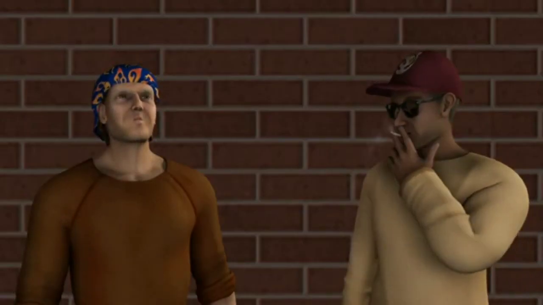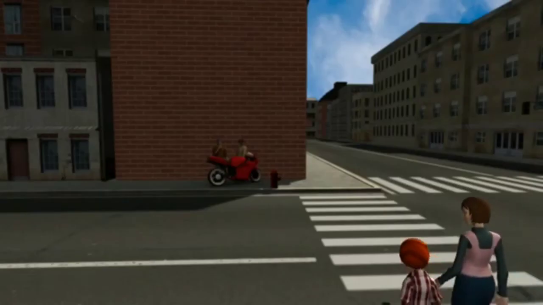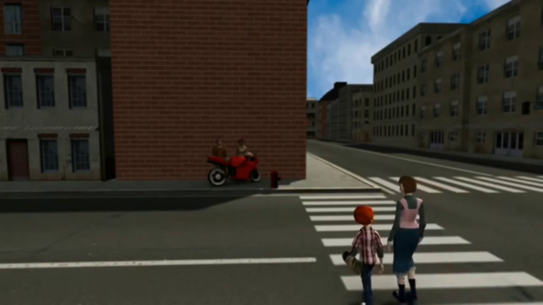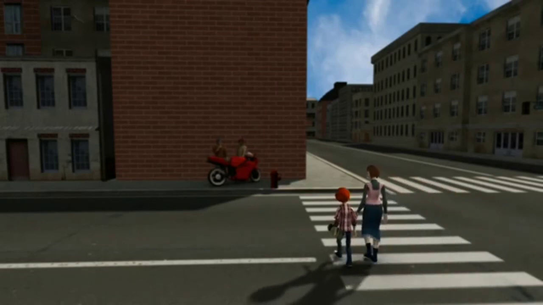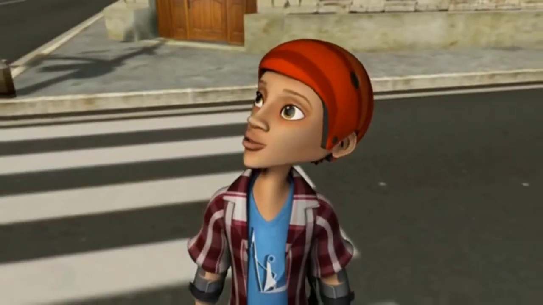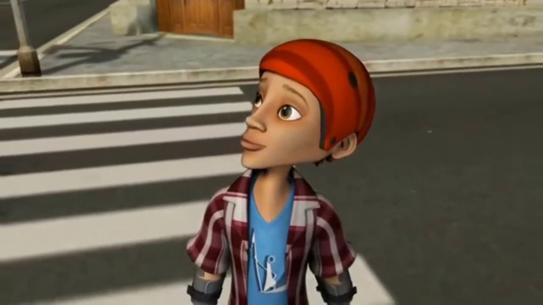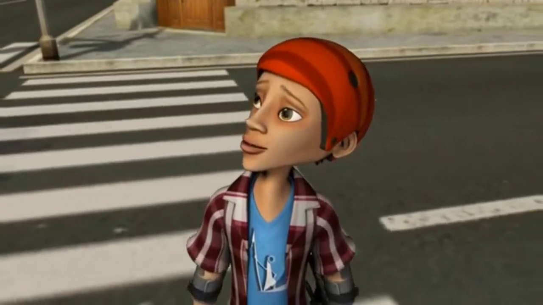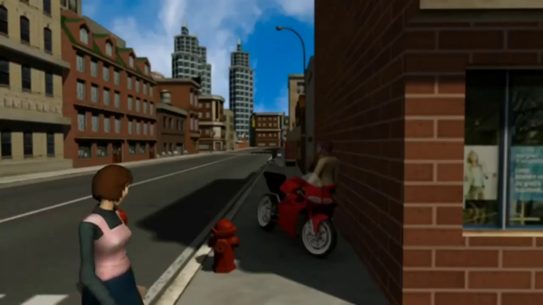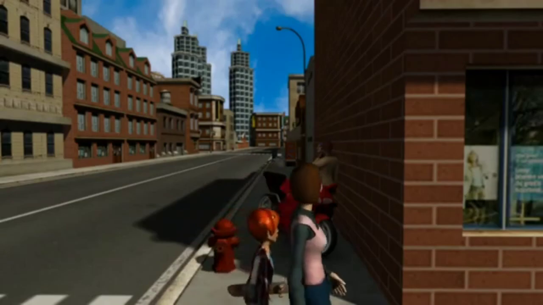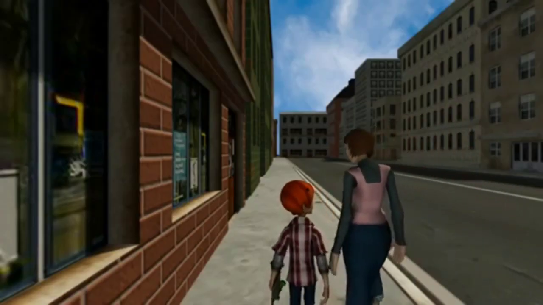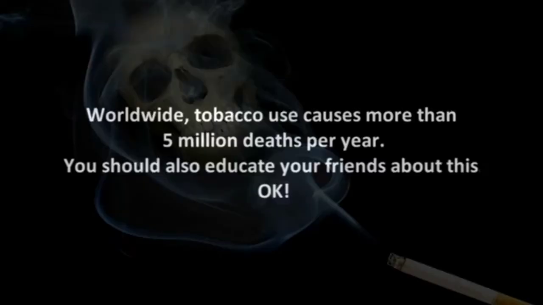Mom, why is smoke coming out of the people over there? What are they making? Danny, they are tobacco addicts. And they are developing cancer and other life-threatening diseases. You should never try to adopt such habits in your entire life. You should also stay away from them when they are smoking. Even passive smoking is highly harmful. Tobacco use is a leading preventable cause of death. Worldwide, tobacco use causes more than 5 million deaths per year. You should also educate your friends about this. Okay?